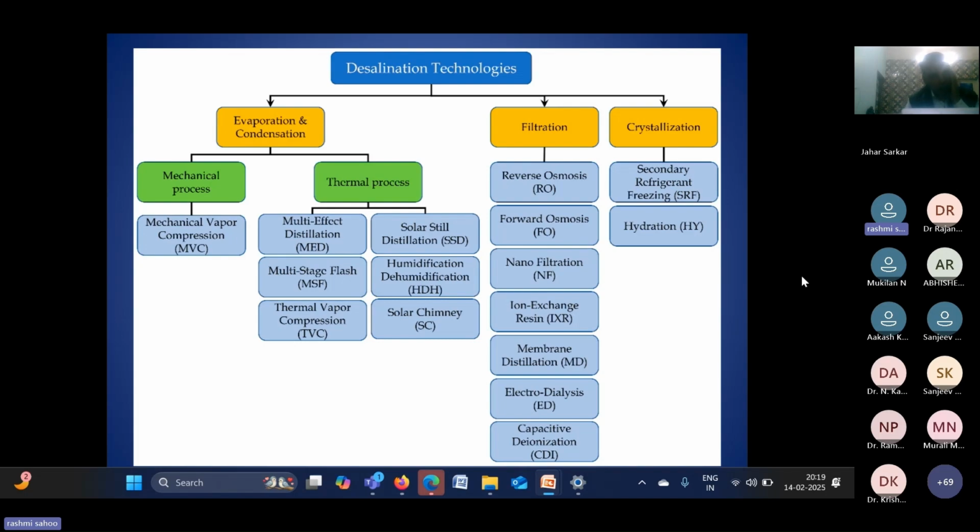RO is generally used for household applications because we have electricity. But if you want to use a system where there is no electricity, or we don't want to use electricity, then we have to go for evaporation condensation systems like solar stills. A solar still is basically a heat driven system, so we can directly use waste heat or solar heat for this process.